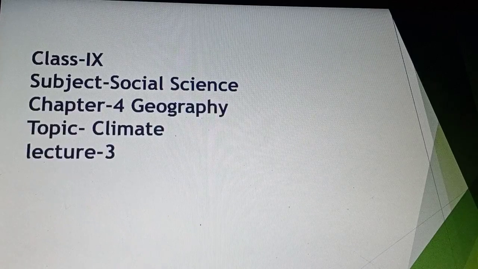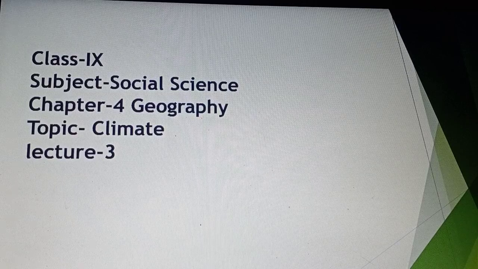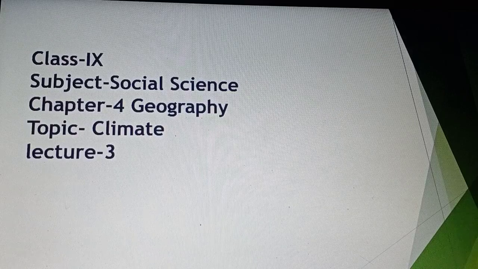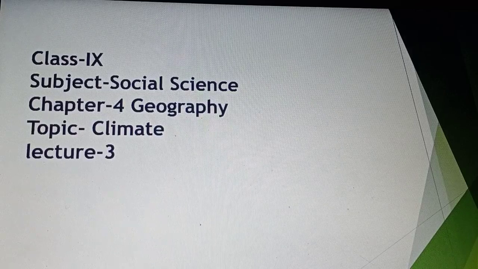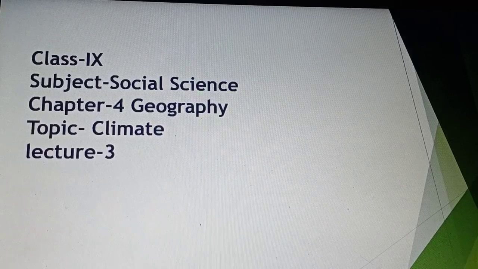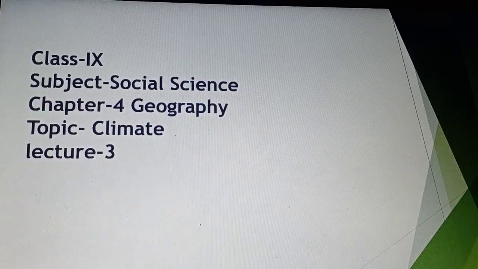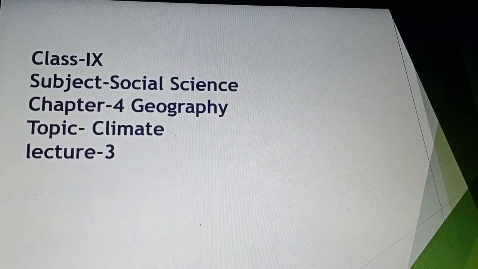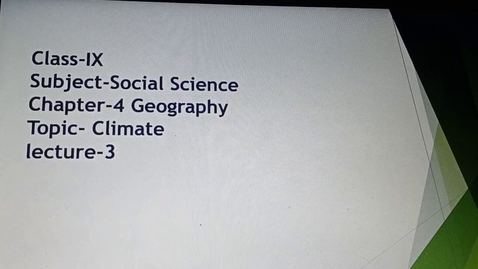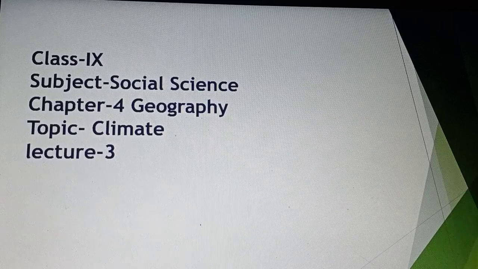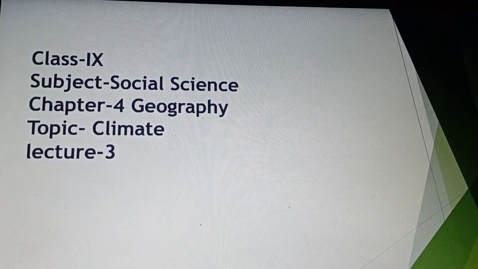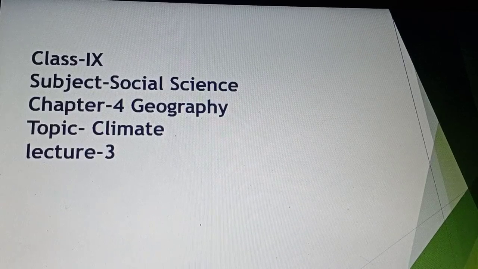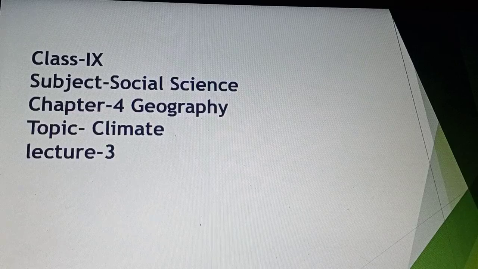This is the class 9 subject social science, and this is the 4th chapter of geography. The topic name is climate, and this is the 3rd lecture. Students, we have already discussed the factors of climate and weather, such as latitude, altitude, distance from the sea, ocean currents and relief. They affect the climatic situations. And climate is the long term variation in the atmosphere.